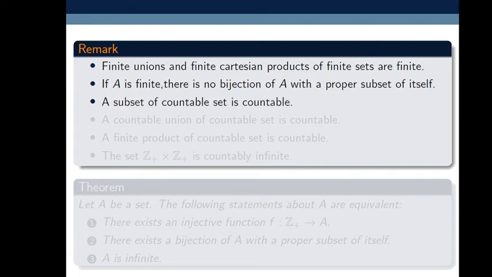A subset of a countable set is countable. Whether a subset of an uncountable set is uncountable, it need not be. Suppose I take R, the set of real numbers, which is an uncountable set, and I take its subset, say the set of positive integers Z plus.